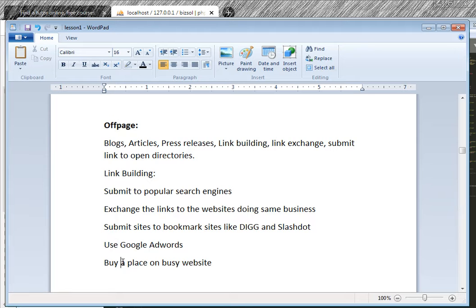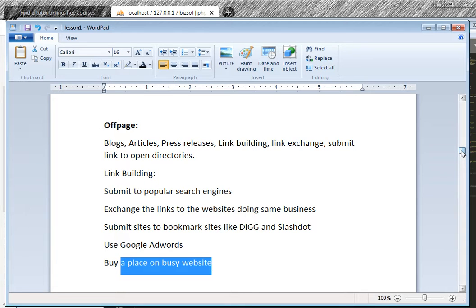And the third thing is to buy a place on a busy site. If a site is a higher ranked site like Facebook, like Google, like Blogger, eBay, many other websites, and you buy a place on a busy website like Twitter or Facebook, and users click on your link from that high rank site, your rank will be increased quickly.